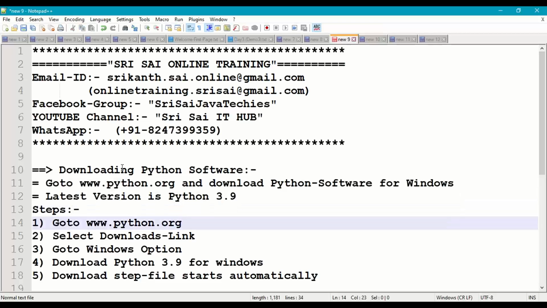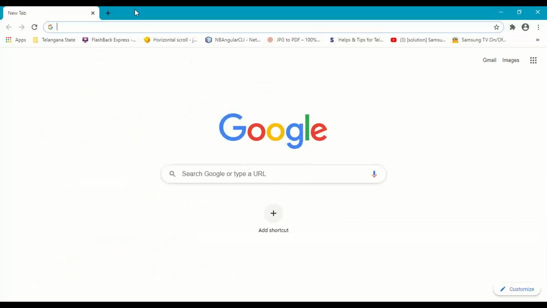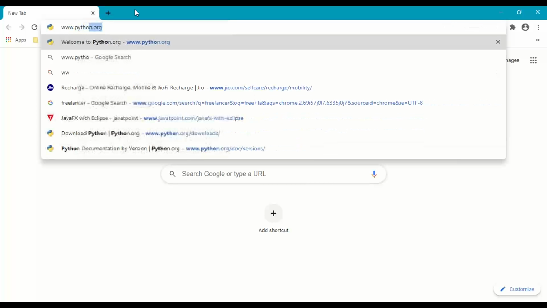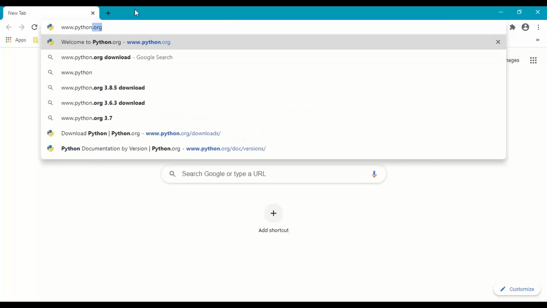Step 1: open a browser and go to www.python.org. Open any browser and go to www.python.org. I'm using the Google Chrome browser, so in Chrome I'll open www.python.org.